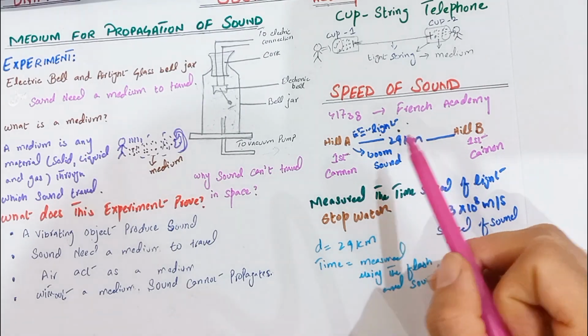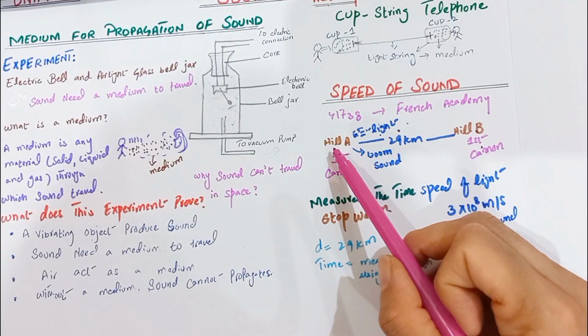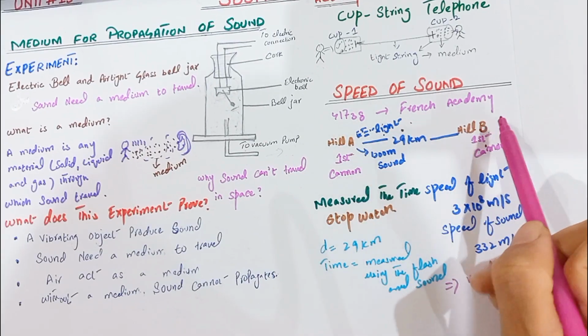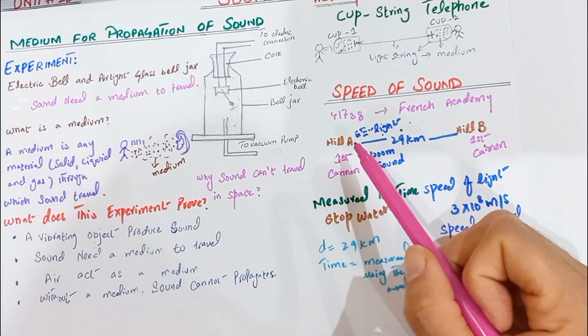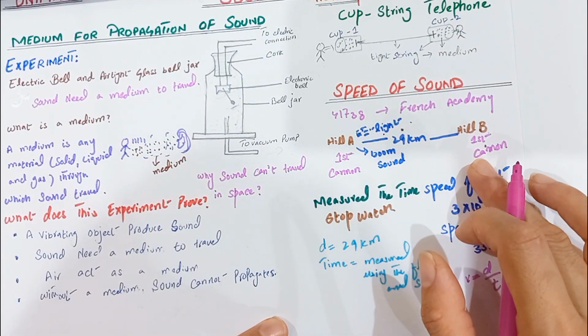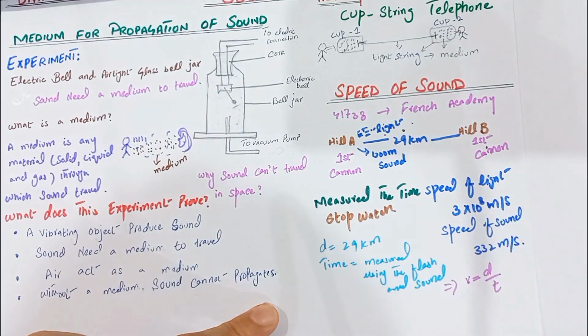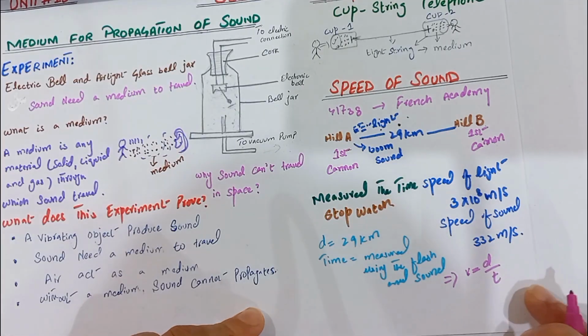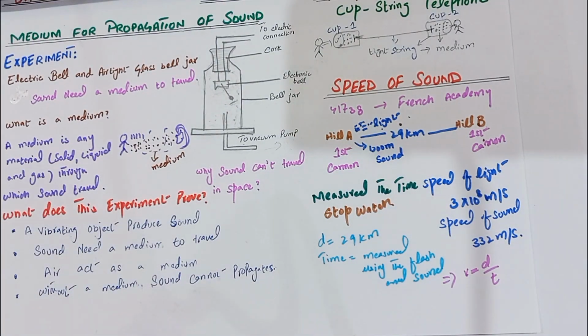So first they fire the cannon from hill A. After that they fire the cannon from hill B and listen from hill A. When they average these two results, the effect of the wind is greatly reduced. The speed of sound we measure is 332 meters per second.